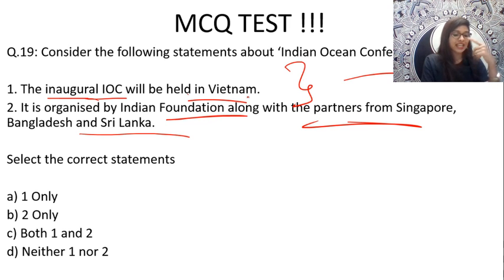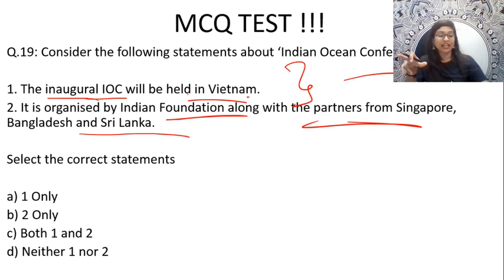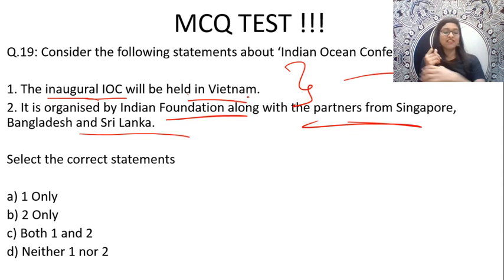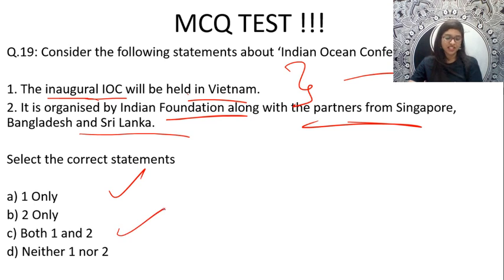So Prakash is saying D, Nikki with C, Sakshi is so confident with B. Amit is A, Ananya A. I can get a lot of A. Majority is saying only one is right, but some are saying only 2 is right. Here comes Rishabh, Rishabh is saying C. Both are right. Wonderful. Where is Parivinder? What is your answer, Parivinder? Here comes Raghav also saying C, but nobody gave me D, right? Ashutosh is so confident with B. Here comes Anivesh also with C. Nidhi is saying A. I can get a lot of A and C answers.